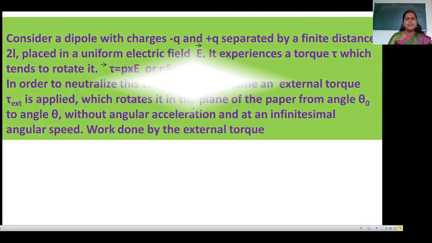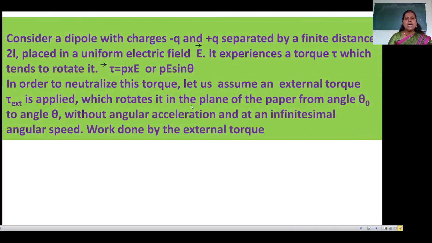Now here, consider a dipole with charges minus q and plus q separated by a finite distance, placed in a uniform electric field. It experiences a force, and because of this force, a torque tau tends to rotate it.